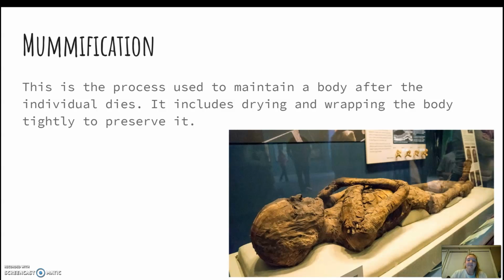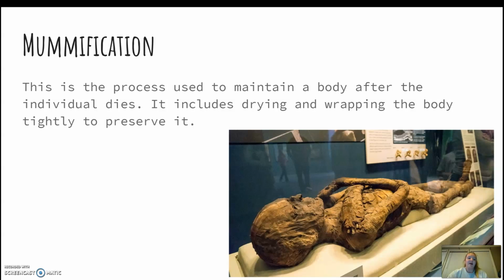So a synonym for this word would be condition, because they were trying to preserve the body and keep it in a good condition. And an antonym would be danger, because mummification was a symbol of good hope. Amulets that we talked about earlier were also wrapped around the mummy for protection.